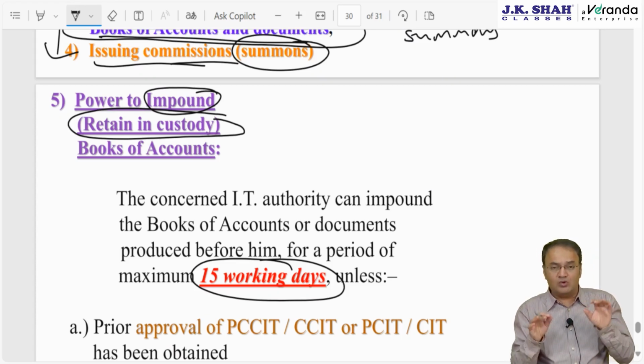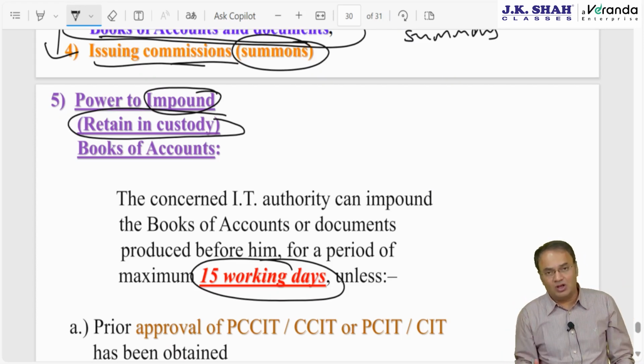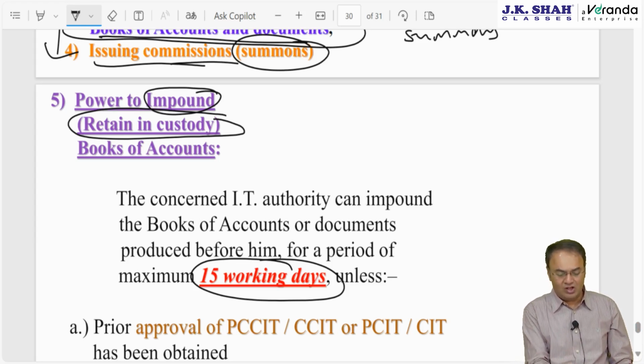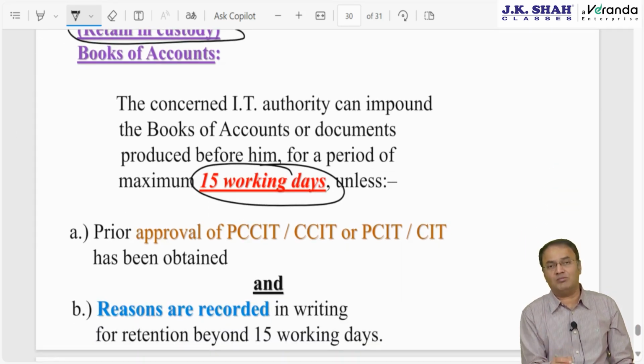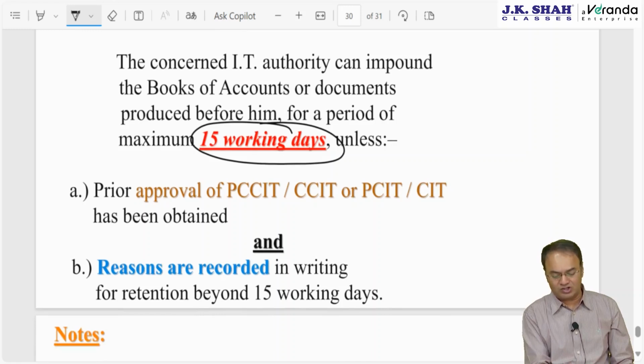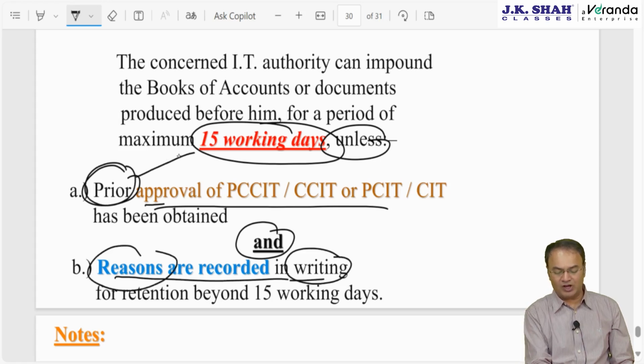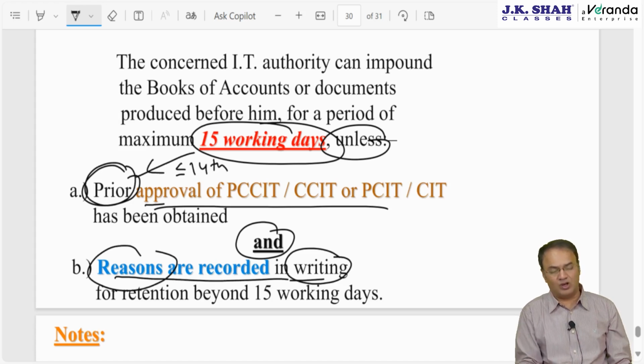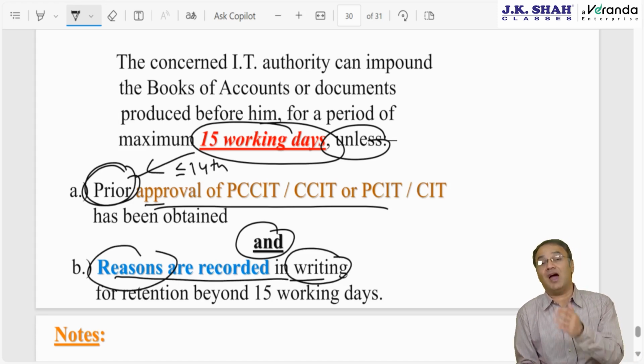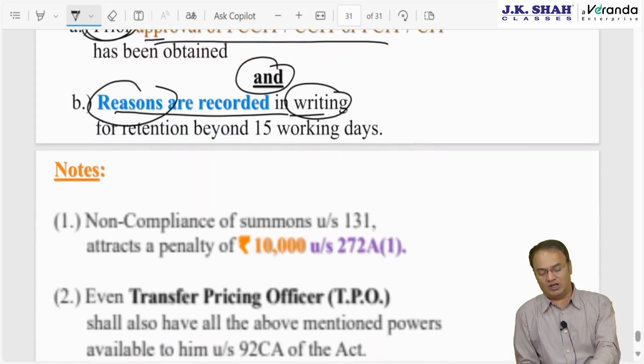But if they can't do it due to voluminous accounts or any other reason, then they can retain originals for 15 working days. They will take time to verify. Finally, if they want to extend beyond 15 working days, then 2 conditions must be satisfied: prior approval of a higher authority and reasons to be recorded in writing. Prior approval means before expiry of the 15th day, that is, latest by the 14th day, they will have to take the approval. Reasons must be recorded as to why they need to retain beyond 15 working days.